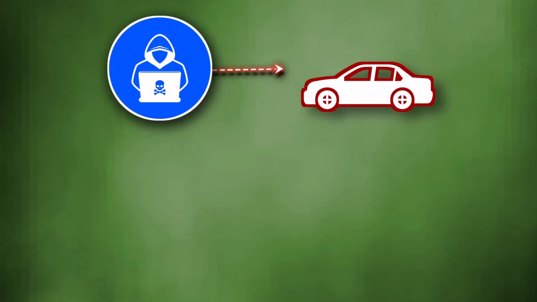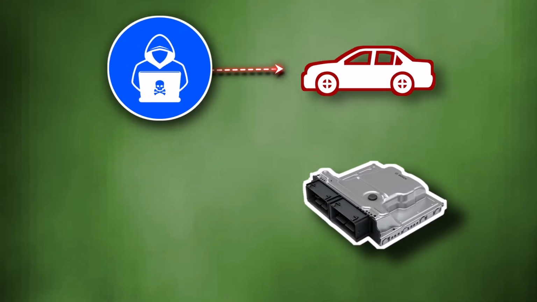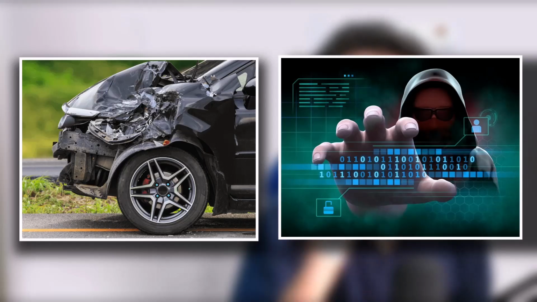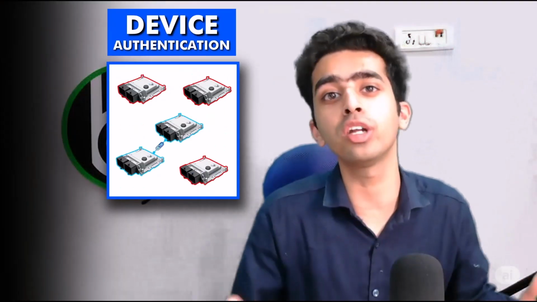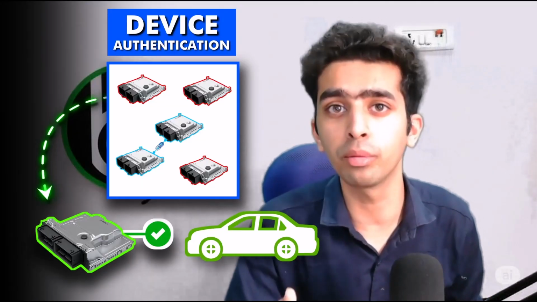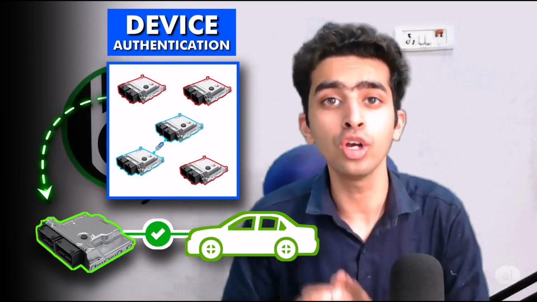Consider that a hacker accesses a vehicle and replaces the powertrain ECU with a fake and manipulated ECU. The ADAS ECU might continue to communicate, thinking that it is a genuine ECU, and this can lead to catastrophic consequences and leaking of sensitive data. And here comes the device authentication mechanism. It ensures that only trusted ECUs, after the booting or after the firmware update, will be allowed to communicate within the vehicle for their networking.